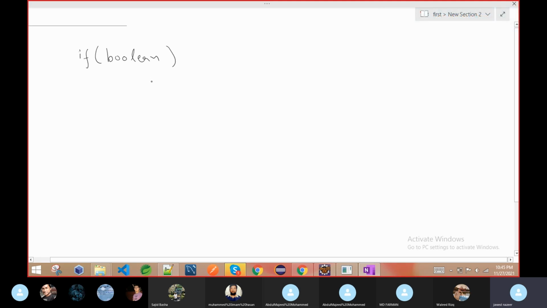Suppose after if there are any number of lines of code, three lines or more. Always remember, with if, if you do not give the brackets, then only one line is by default associated with if.